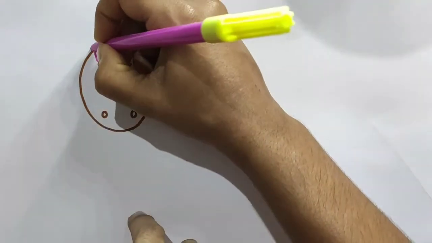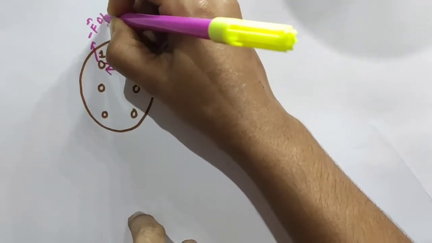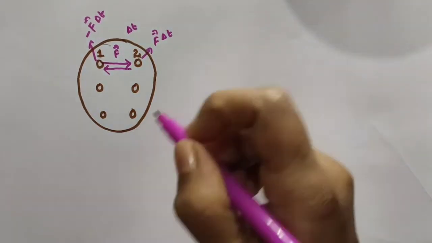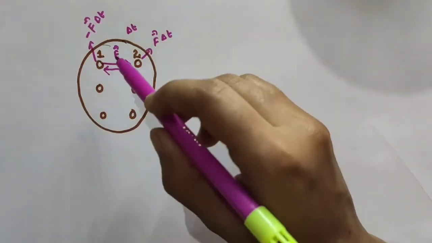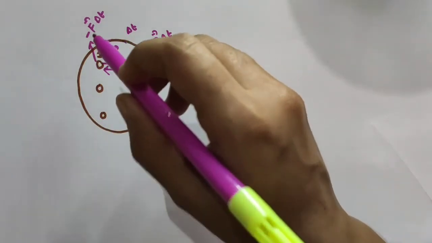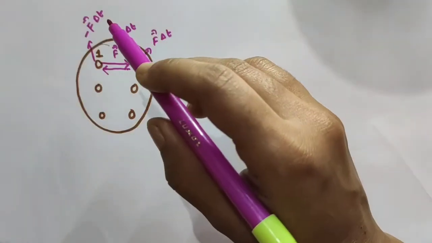The change in momentum of the particle will be minus vector f into delta t, because that force acts in the opposite direction of this vector f. So the force acts on this, the change in momentum of this particle 1 will be equal to minus vector f into delta t.